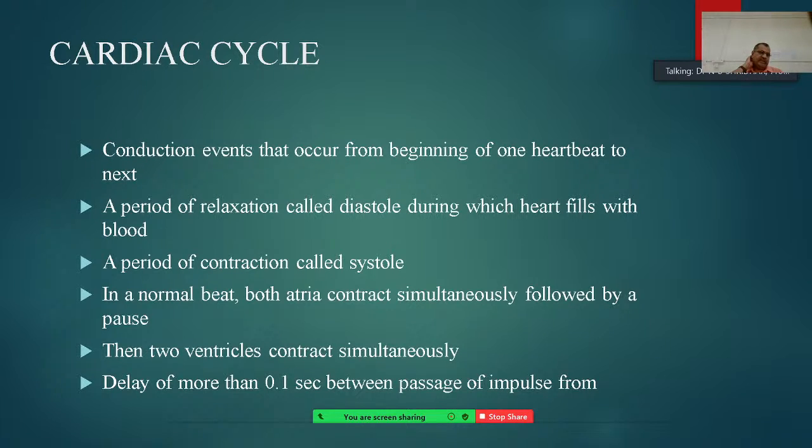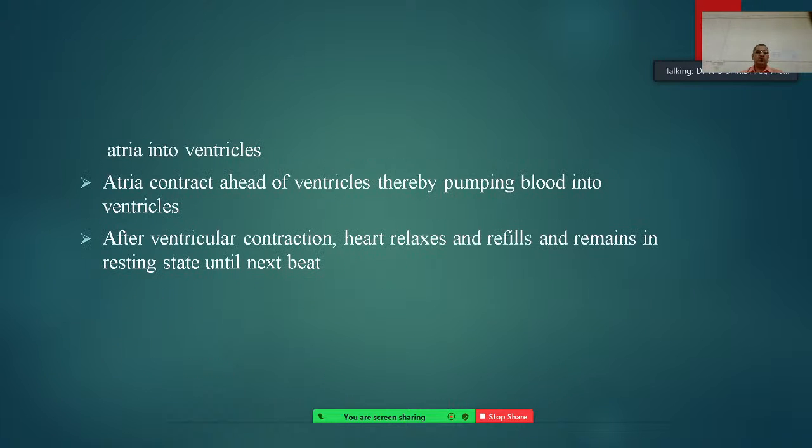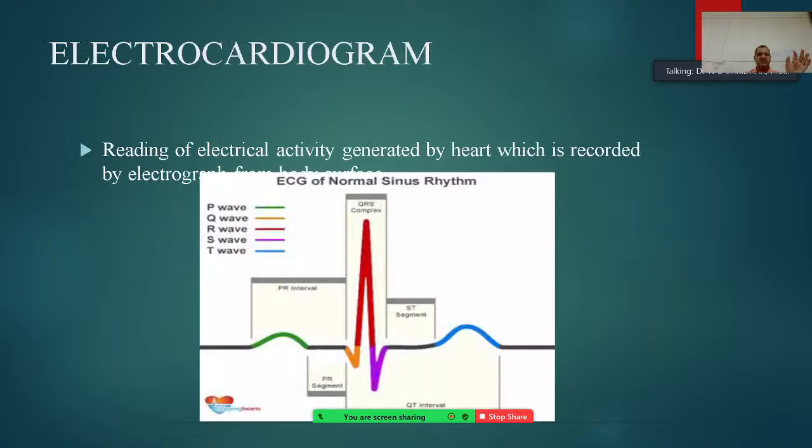There is a delay of about 0.1 second between the passage of the impulse from the atria to the ventricles. The atria contract ahead of the ventricles, thereby pumping blood into the ventricles. After ventricular contraction, the heart relaxes and refills and remains in a resting state until the next beat starts.